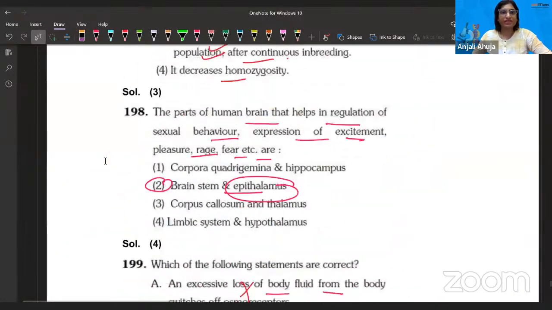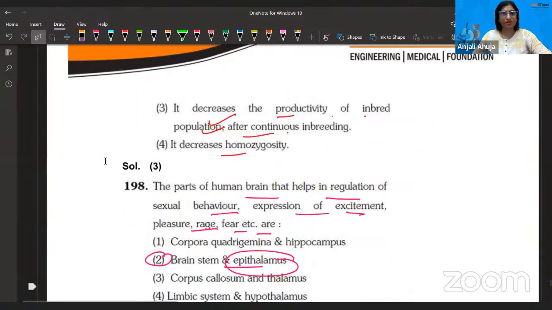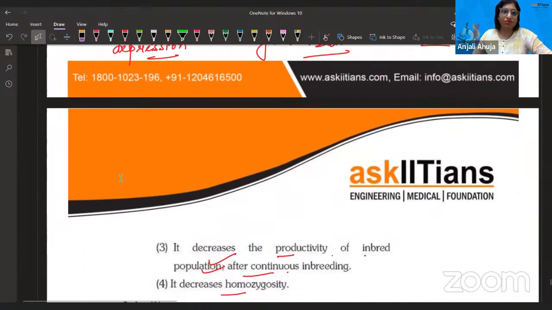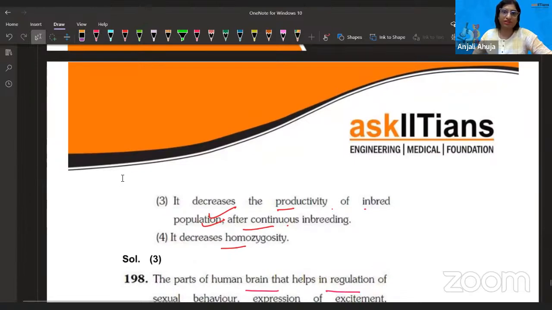So guys, now let's move to this question. This is the last question. Where was this one? Because I need to read it again. Which one of the following is not an advantage? And they have told the third is not an advantage.